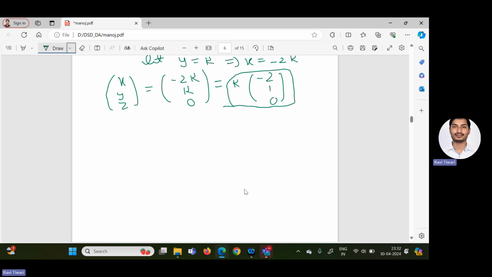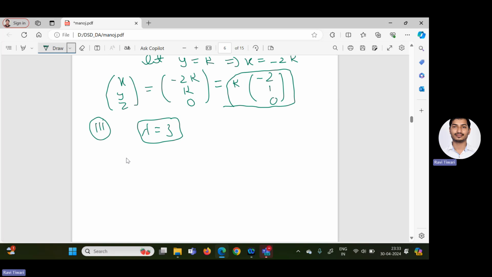Now the third case, eigenvector corresponding to lambda equal to 3. Again, we have the given matrix.